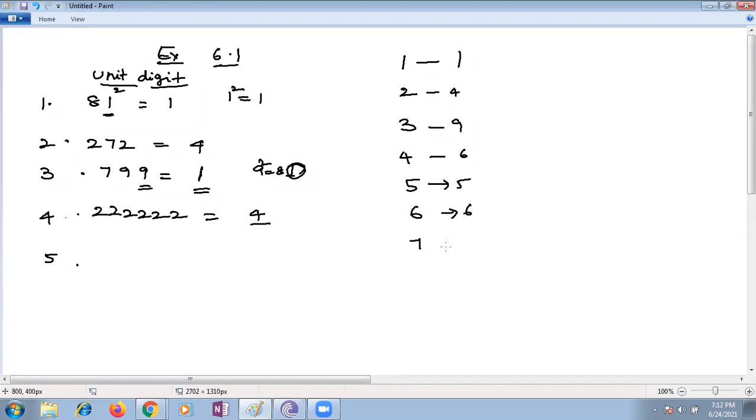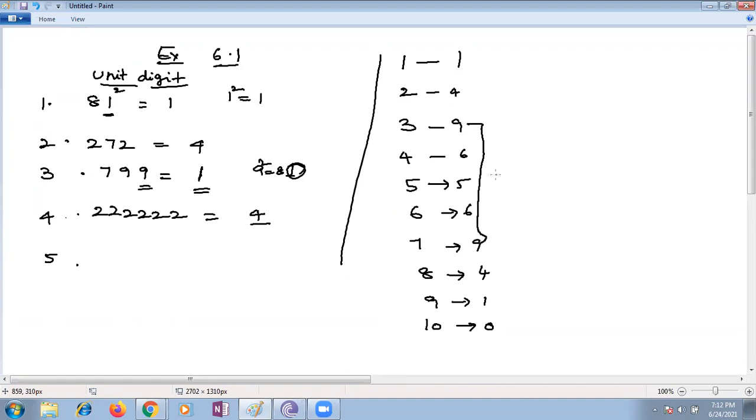Ma'am, I have a doubt. For 2 numbers we are getting 9, ma'am, for 3 and 7. Yes, for 3 and 7. Ma'am, similarly for 4 and 6 we get 6. Yes, 4 and 6 we are getting 6.